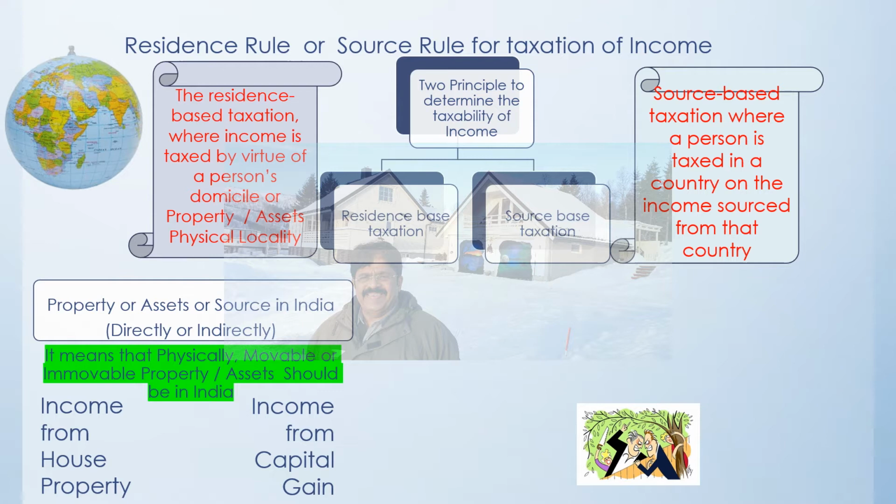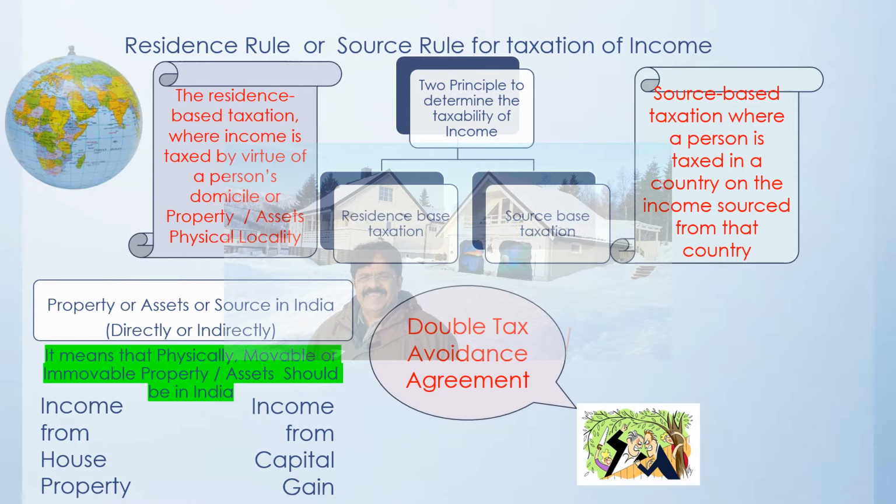So there is a dispute going on, whether the fruits which have grown on this particular tree belong to brother A or brother B. And this type of dispute is there across the world, because all the world taxation systems are following these two principles. So what the world did, they came out with the double tax avoidance agreement.